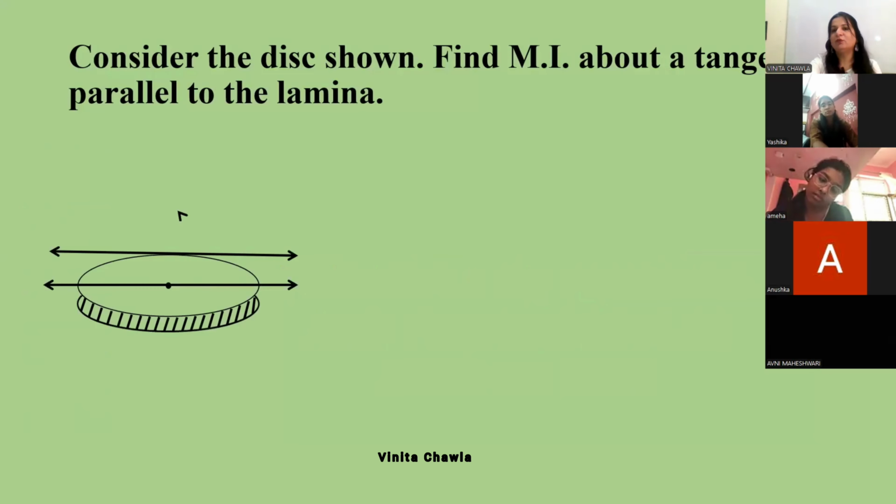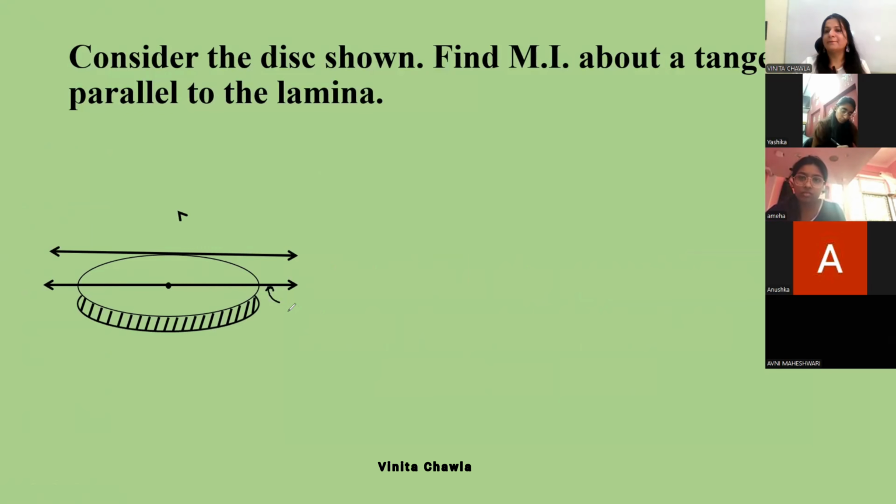Now this time we have to find the moment of inertia about a tangent which is parallel to the lamina. So what is the moment of inertia of the disk about an axis along its diameter? It's MR square by 4, right? And we again will apply the parallel axis theorem here. The distance between these two axes is R, the radius of the disk, and let this be AB.